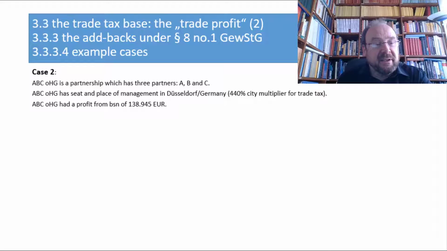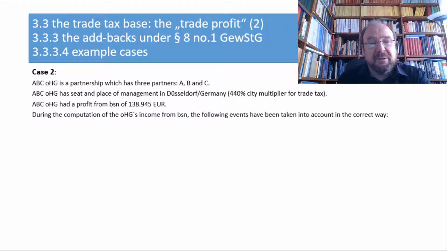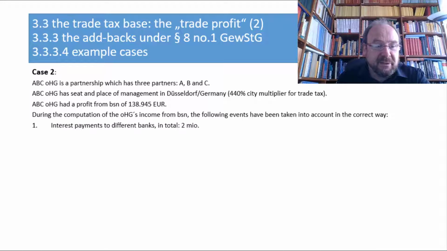Now, the OHG has made a profit of 138,945. However, we arrived at that.